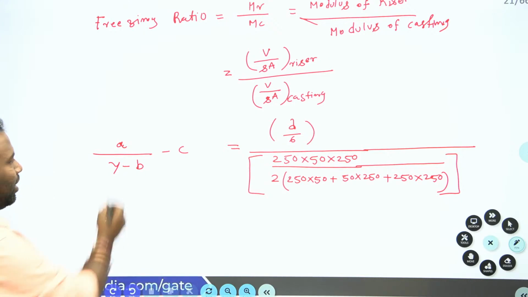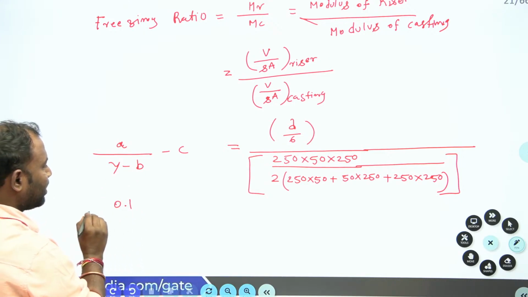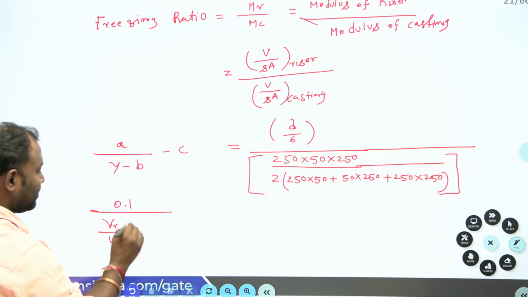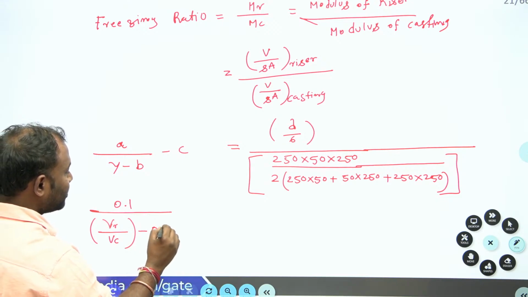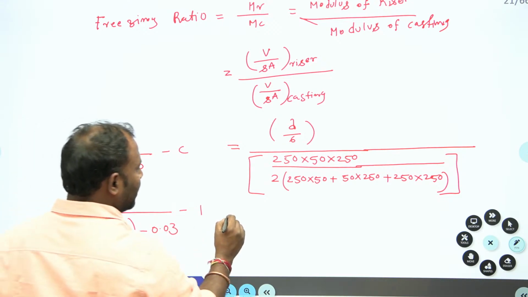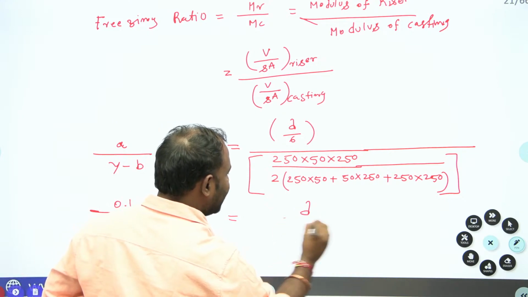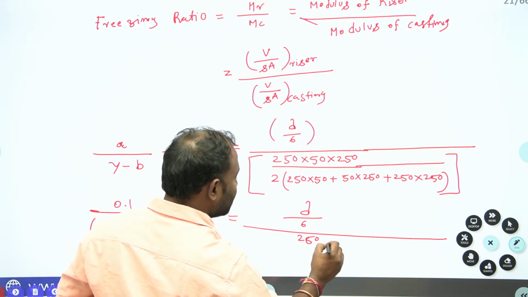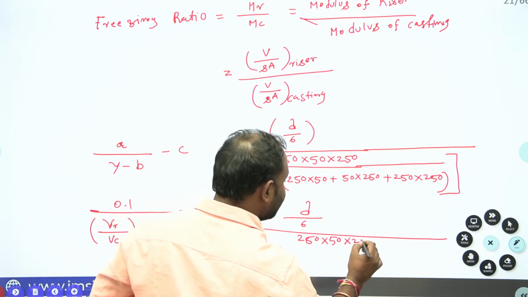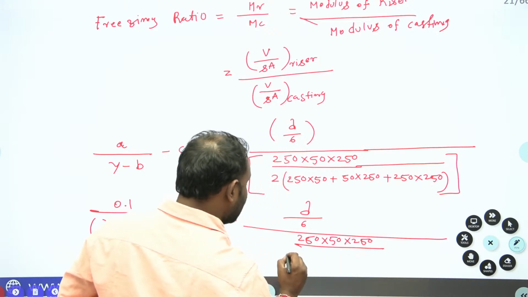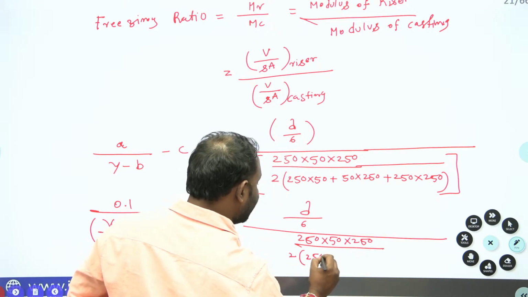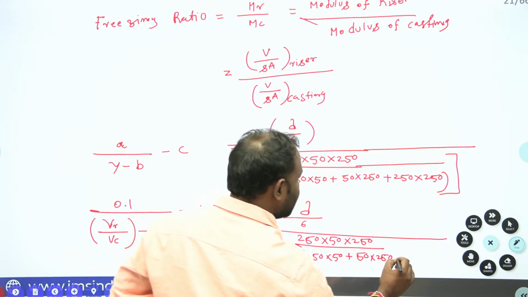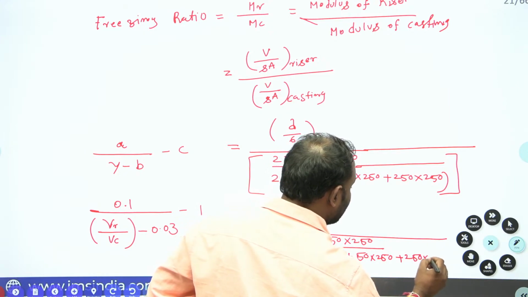Now A value is given as 0.1, divided by volume of the riser divided by volume of the casting, minus B is 0.03, minus C is 1. Now write that D by 6 is divided by the entire equation again, that is 250 by 50 by 250 divided by 2 into (250 by 50 plus 50 by 250 plus 250 by 250).